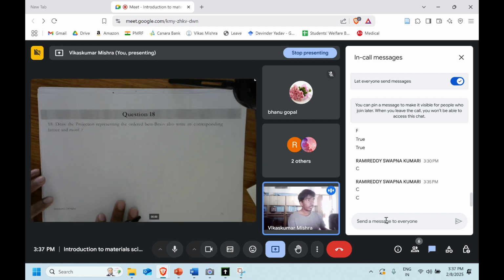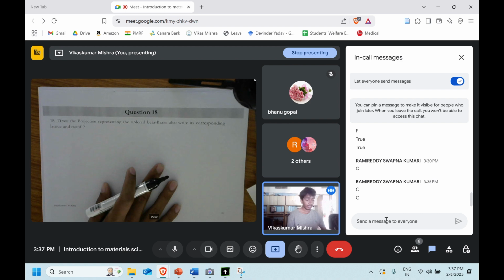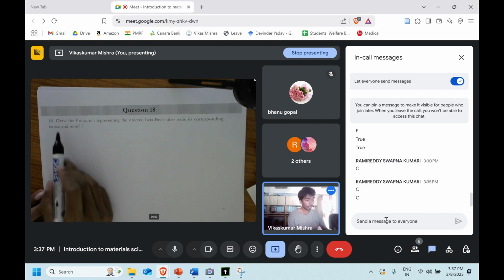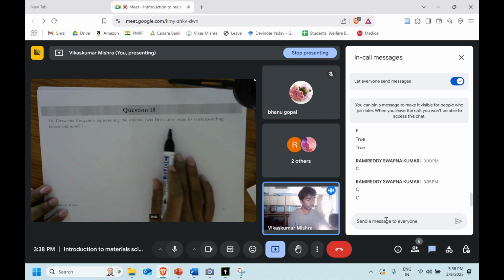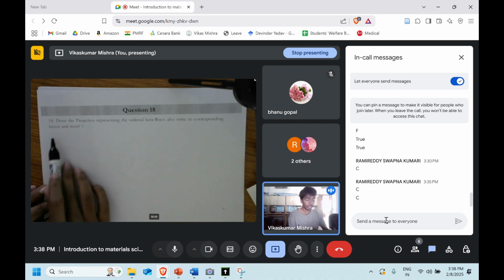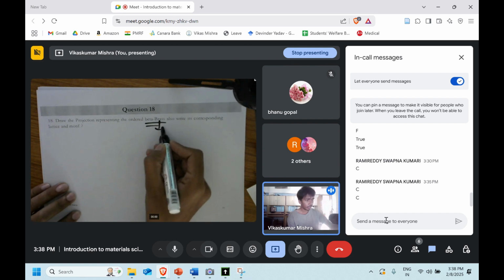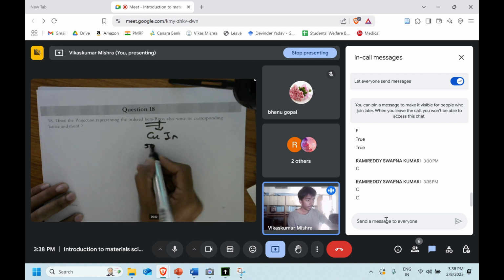Now this is a little interesting. You will find that in the assignment, the last question, question number 10, will be somewhat based on this, and again, it has been done in the class. We have to draw the projection representing the ordered beta brass, and also write its corresponding lattice and motif. Since it's a brass, it's copper and zinc, and since it's a beta brass, we can say that it is 50-50%.